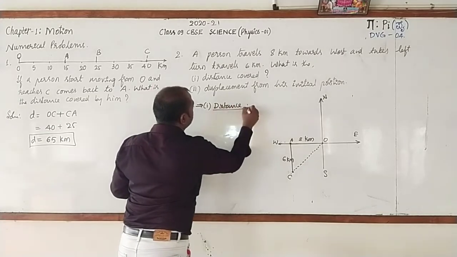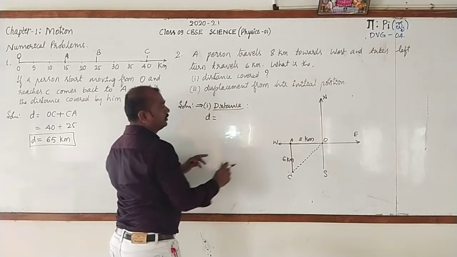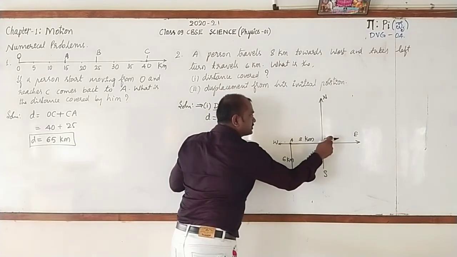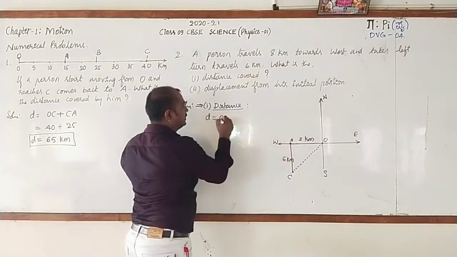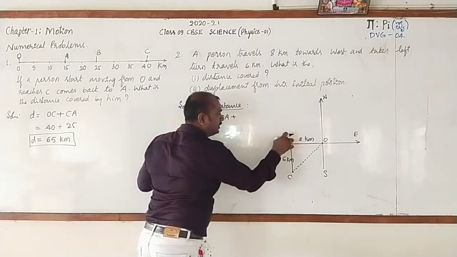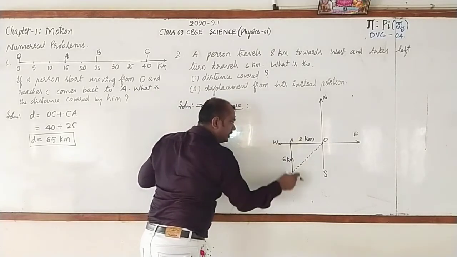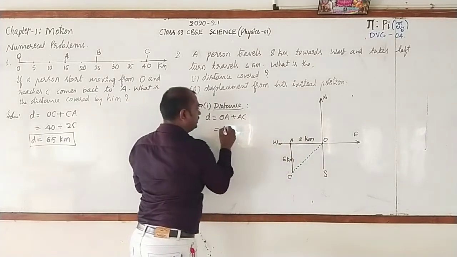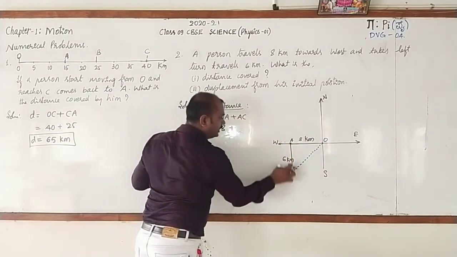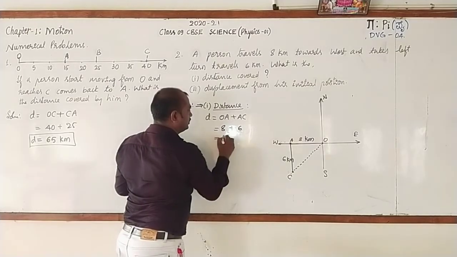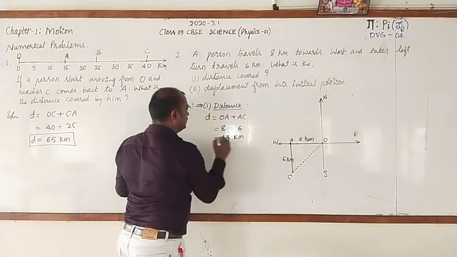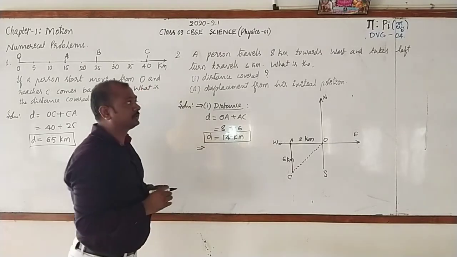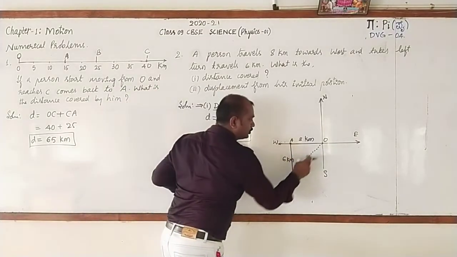Distance, we can write D is equal to, his initial position is O. First he moves from O to A, that is OA. Then he takes a left turn, moves from A to C, plus AC. What is OA? It is 8 kilometers, AC 6 kilometers, total 14 kilometers. This is the distance covered by him. Then what about the displacement from O to C?